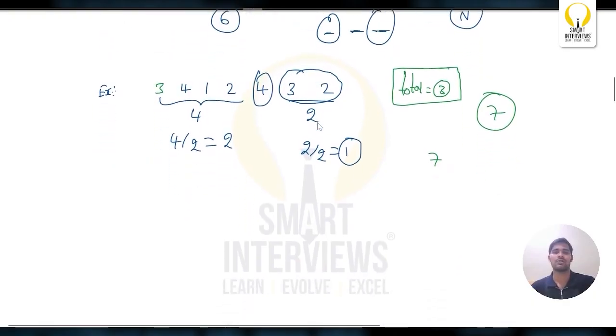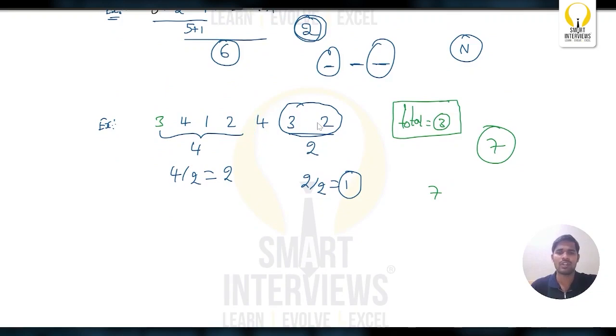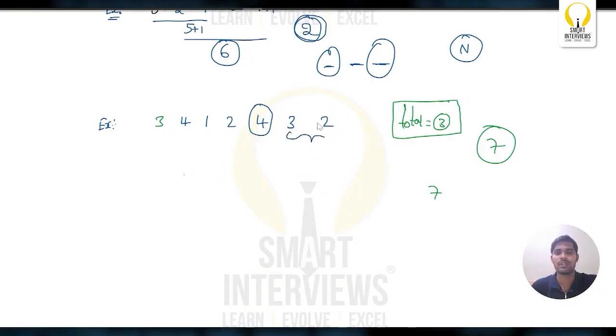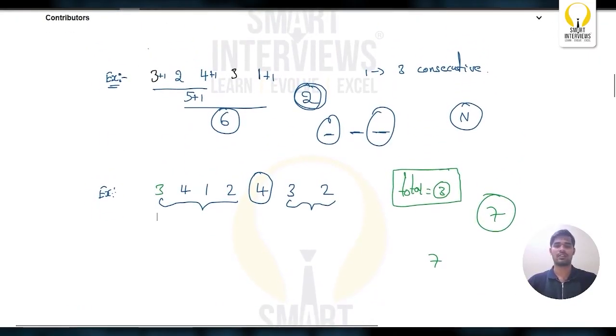So how can you write the code for this? You can find the maximum element in the array. For that maximum element, you need to find out the total number of elements on the right side, the total number of elements on the left side, and how much value you can increment, and among all the maximum elements, you need to pick the maximum. Let's code it.